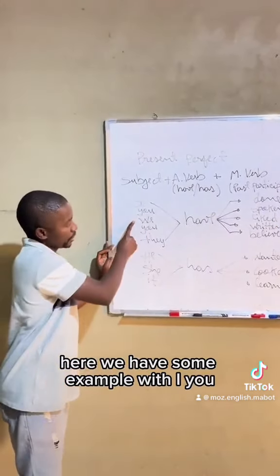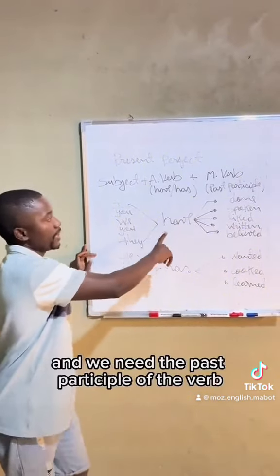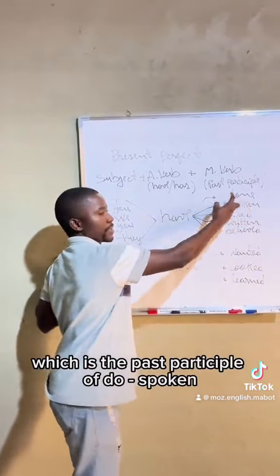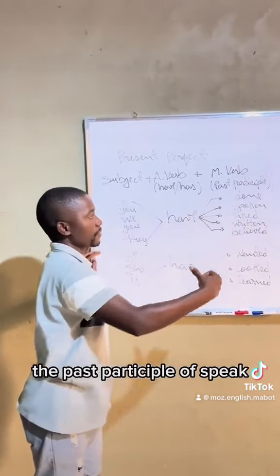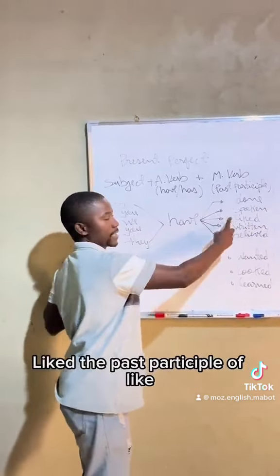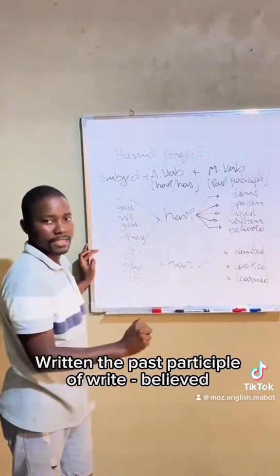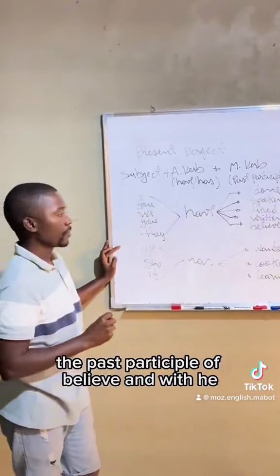With I, you, we, you, and they, we use have, and we need the past participle of the verb. Then we can see here done, which is the past participle of do. Spoken, the past participle of speak. Liked, the past participle of like. Written, the past participle of write. Believed, the past participle of believe.